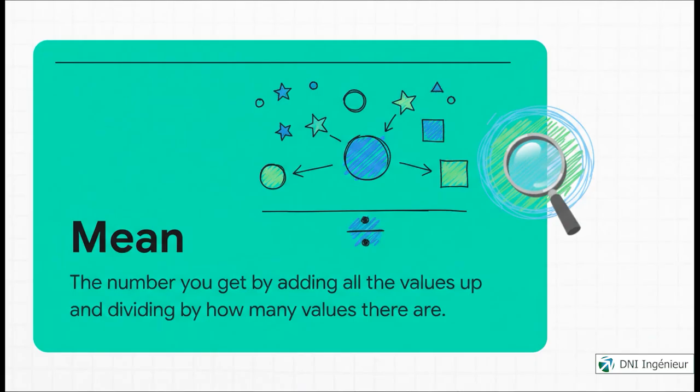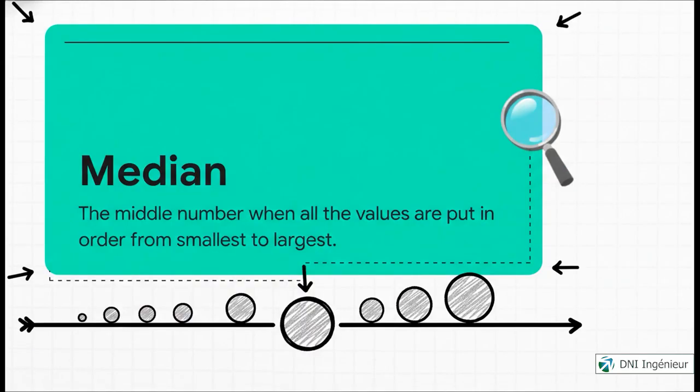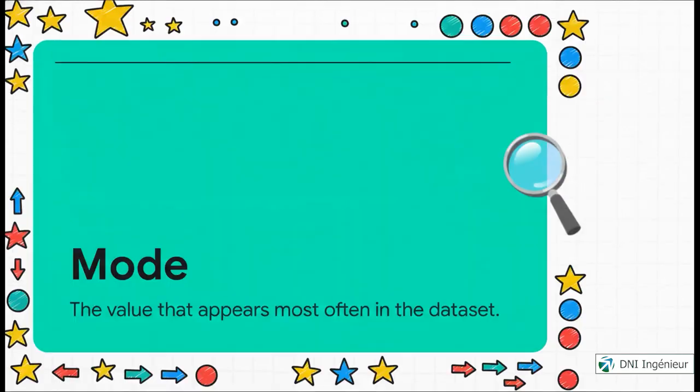First, there's the mean. This is the one you probably learned in school. Just add them up and divide. Then you've got the median. It's literally the number smack dab in the middle of the list. And last, the mode. This one's easy. It's just the number that shows up the most often.